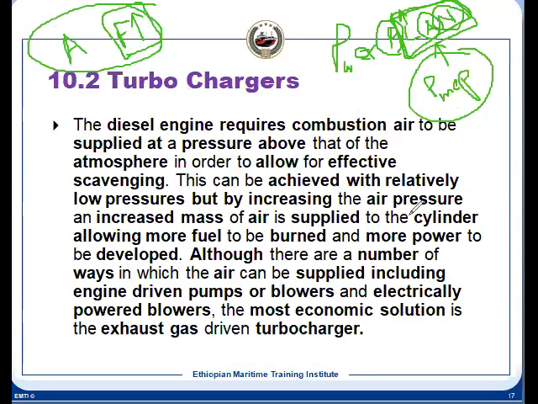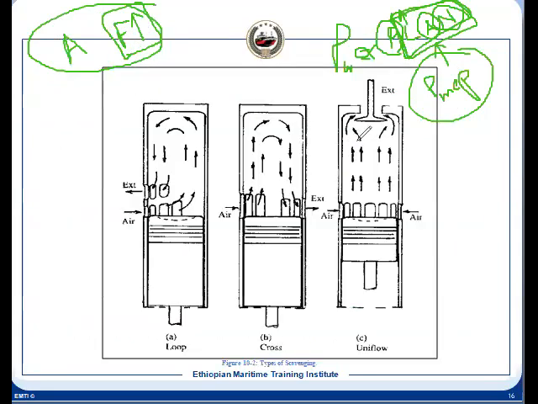The volume inside the cylinder is the same. What we can do is increase the air by increasing the air pressure PA, since the volume remains the same.